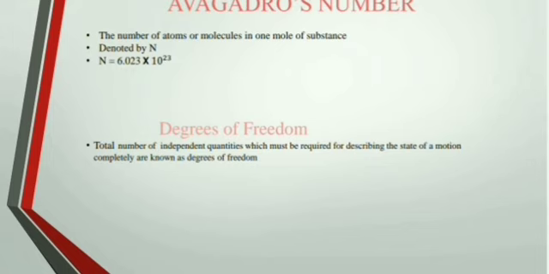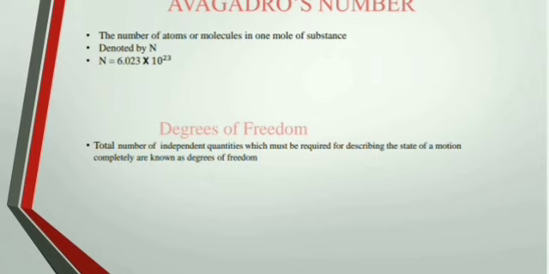Okay. So, the number of atoms or molecules in 1 mole of substance is called Avogadro's number, and it is denoted by capital N. I have told you the value is 6.023 into 10 to the power 23 particles per mole. Okay. So, the particles may be atoms, molecules, electrons, etc. Okay. The mole, what is mole then? The mole is the amount of substance which contains the same number of elementary entities or elementary particles.